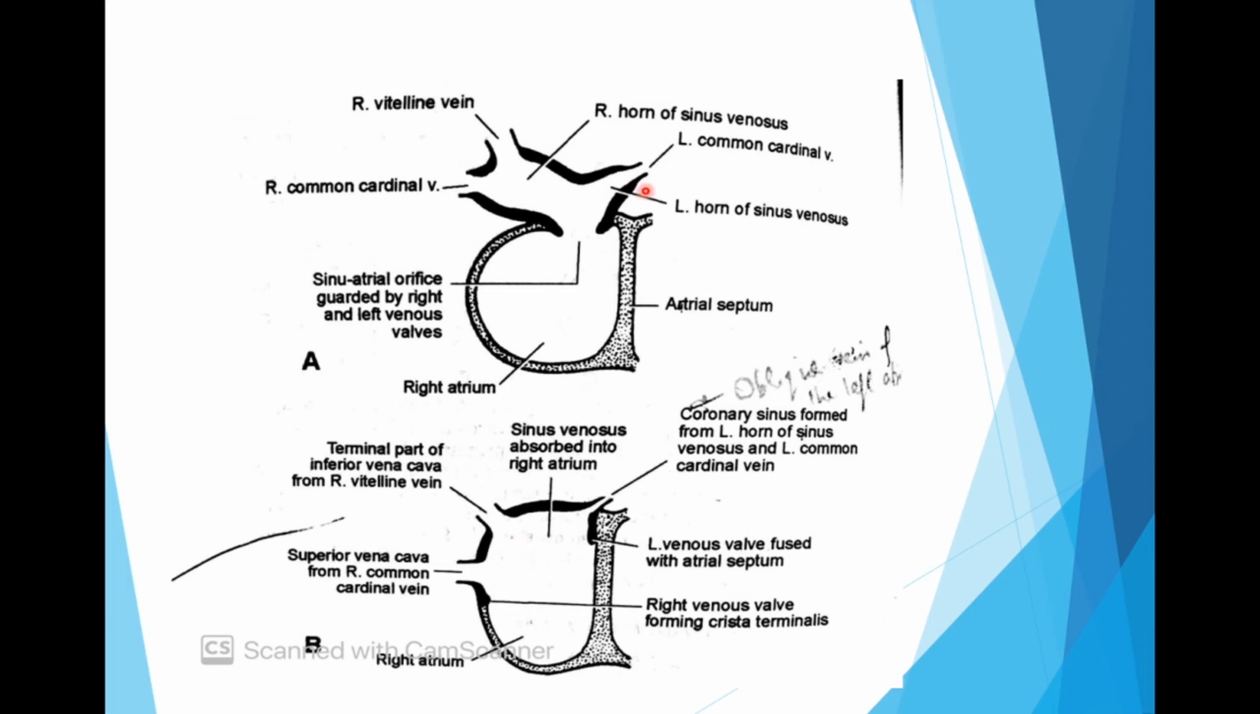And on the left side, most of it retrogresses. It is just the left common cardinal vein and the left horn of sinus venosus that persist and result in the formation of coronary sinus along with the oblique vein of the left atrium.